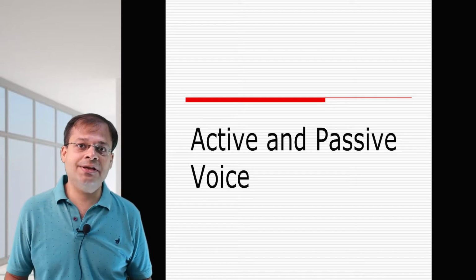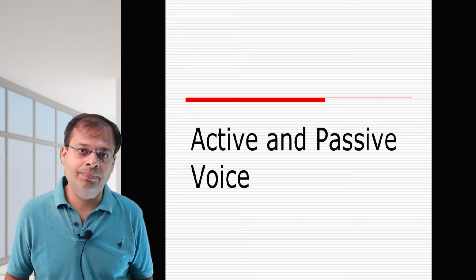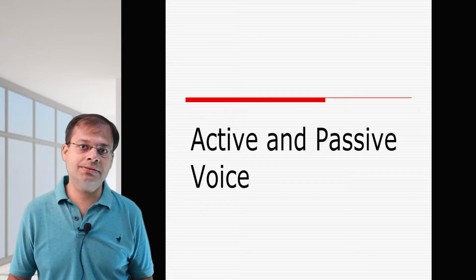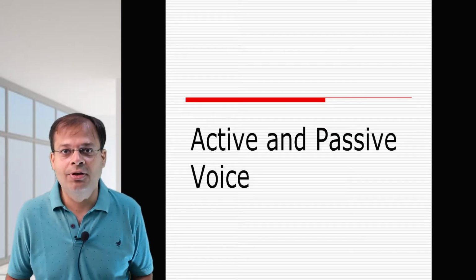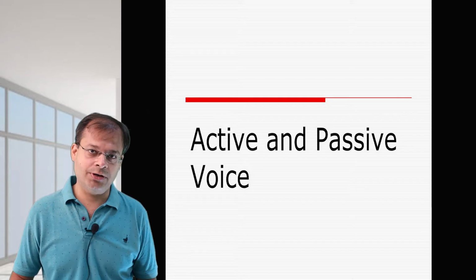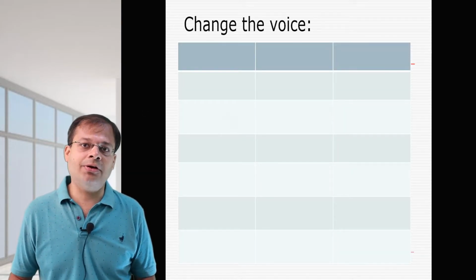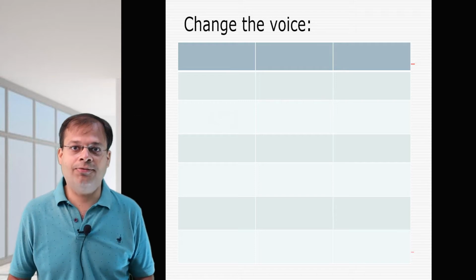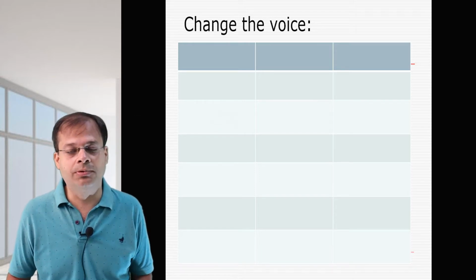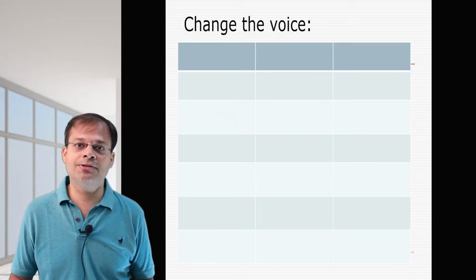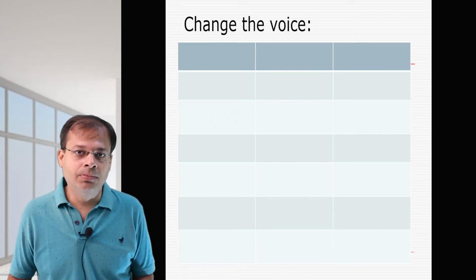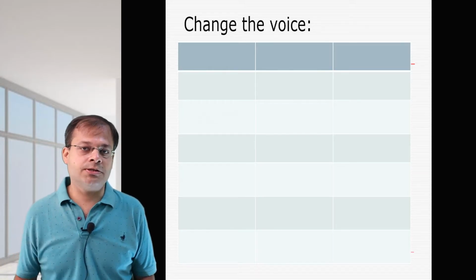You are going to get single sentences in the exam. For example, they may ask change from active to passive or passive to active. It could be either of these two. So let's see, when we talk about active passive voice, the first and foremost thing is the verb. That is where most of the students make mistakes. Verb, how you are going to change it.